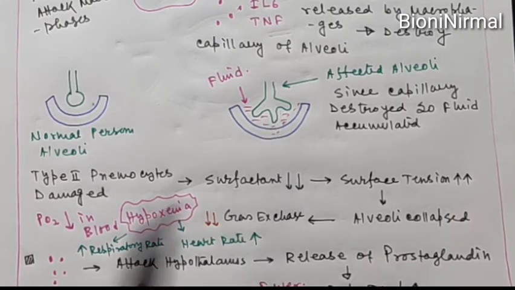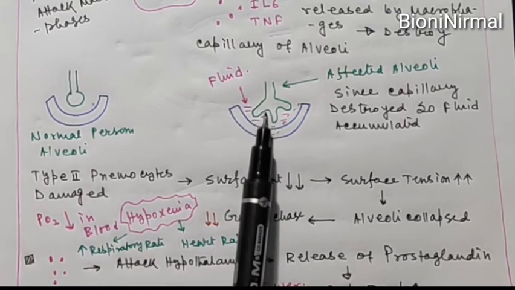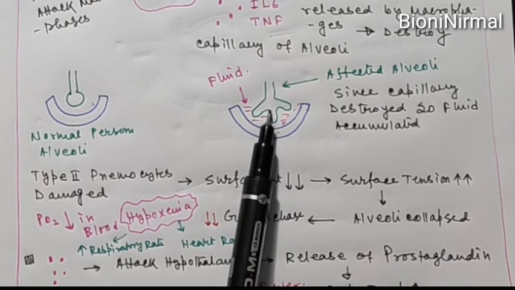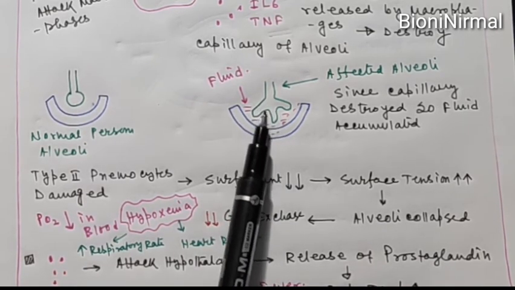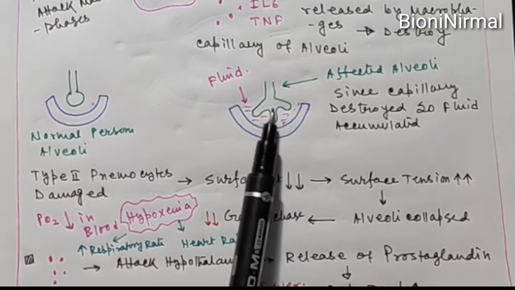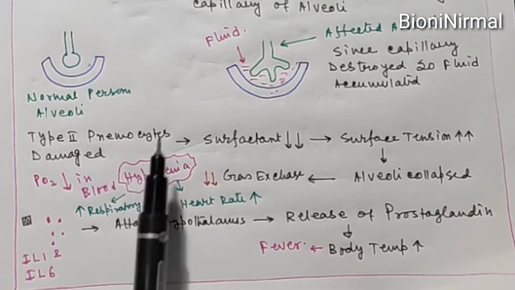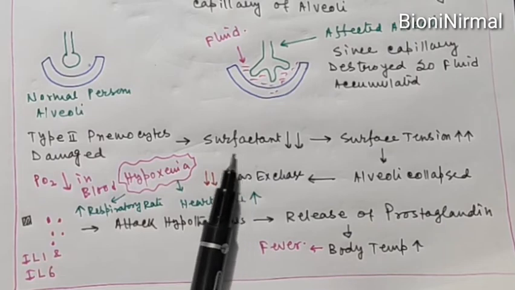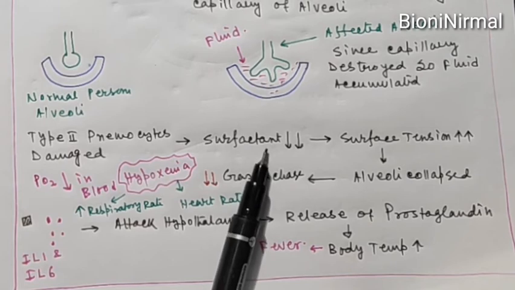Okay, and apart from this, due to the destruction of the type 2 epithelial cells, the alveoli shape will be changed. Okay, so the alveoli will collapse, and this is the normal alveoli which is rounded, but this is the collapsed alveoli. You can see this is the collapsed alveoli, and this alveoli is affected by the coronavirus, right? And how this alveoli becomes collapsed, this is very important. Actually, type 2 pneumocyte cells will be damaged, and this will cause a decrease of the surfactant which is present in the alveoli. The surfactant is a special type of fluid present in the alveoli, and this maintains the stretchable property of the alveoli.